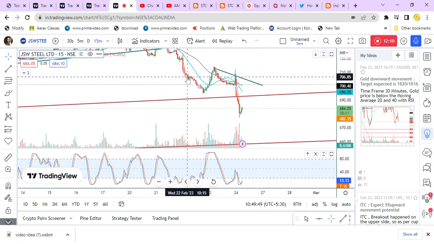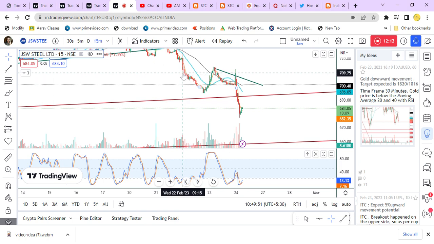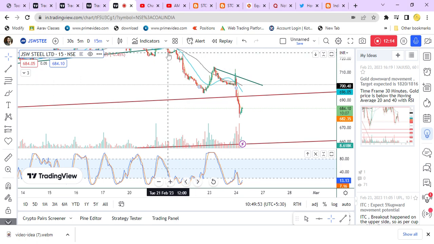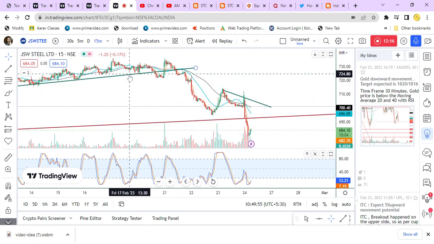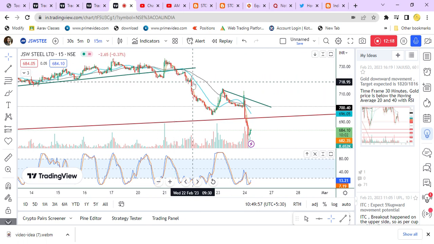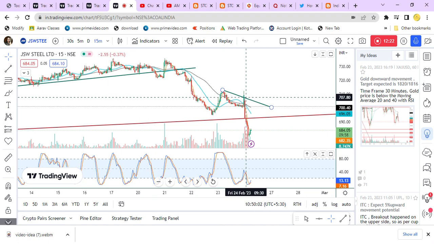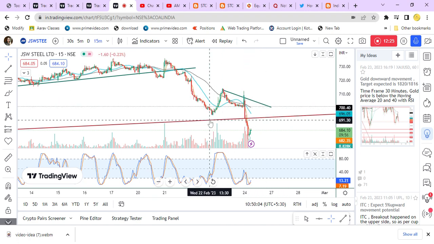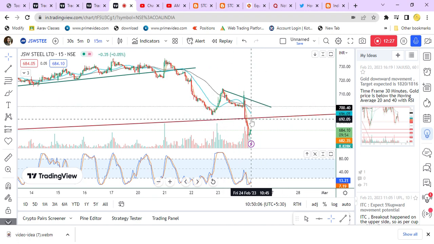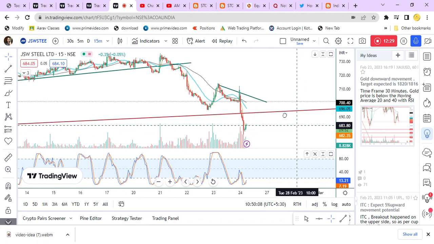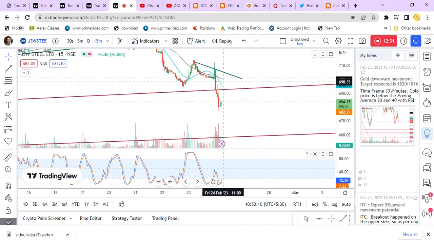When it was here somewhere, we gave a call. A breakout happened in this trend line, somewhere here. I gave a call at 718 something, and this line acts as a stop loss now, and this acts as the first target, already reached, but the moving average is still inside this trend line.